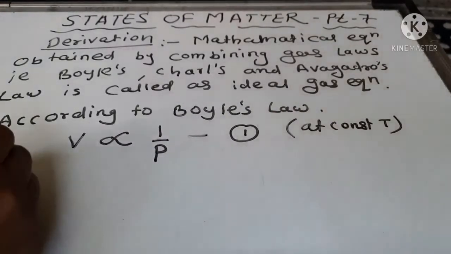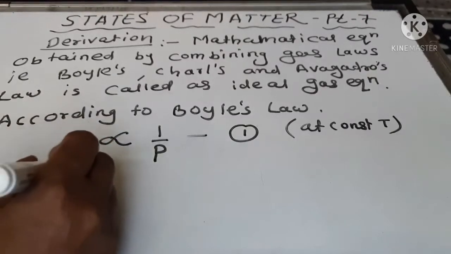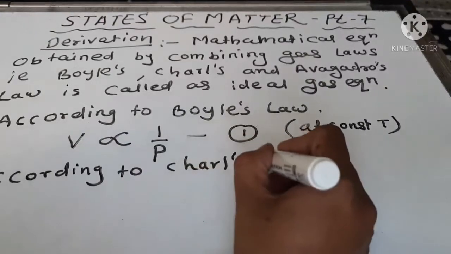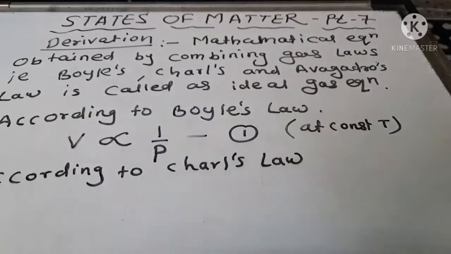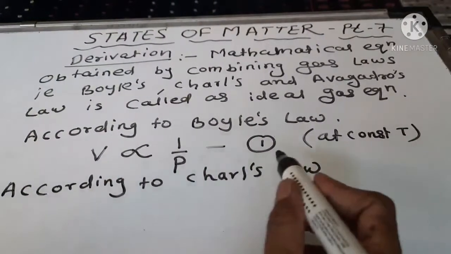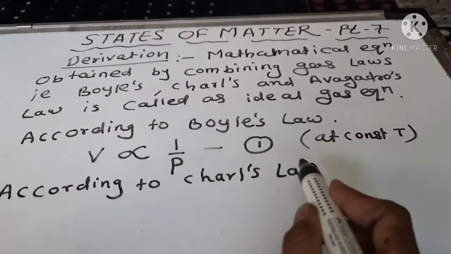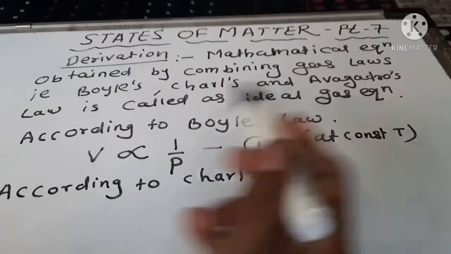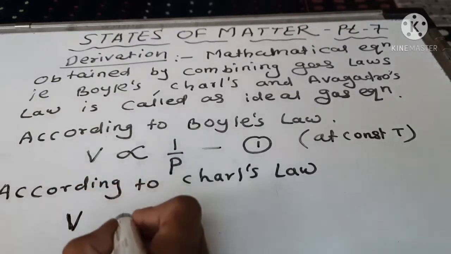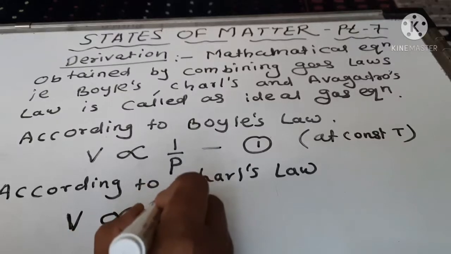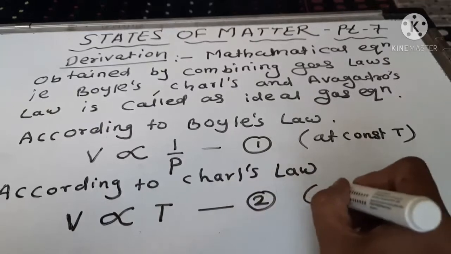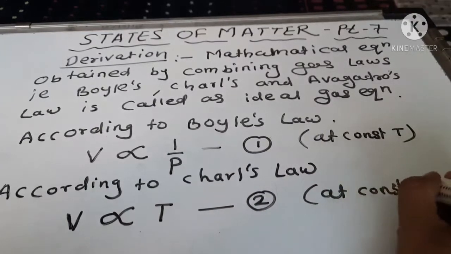Then according to Charles' law, at constant pressure, the volume of a given mass of gas is directly proportional to its absolute temperature. This is equation 2, at constant pressure.